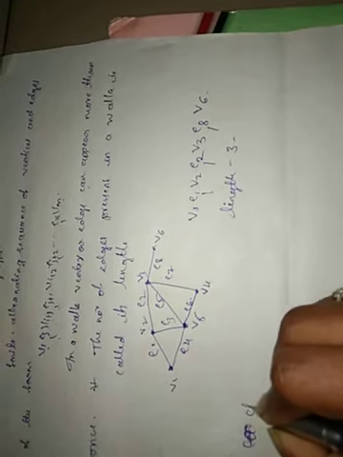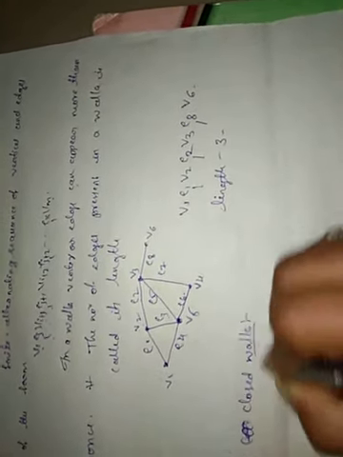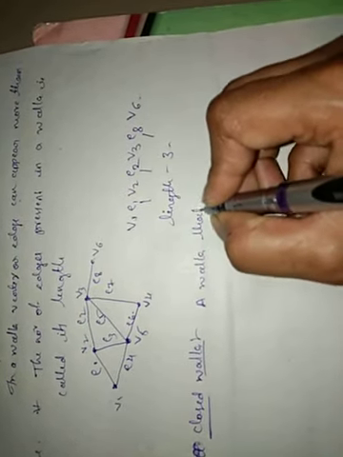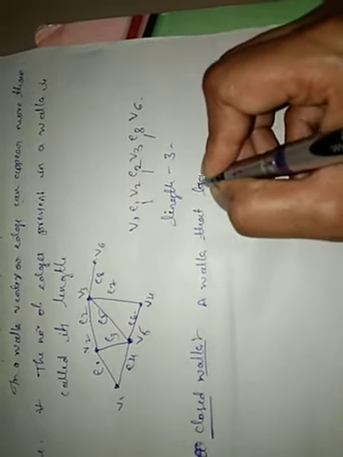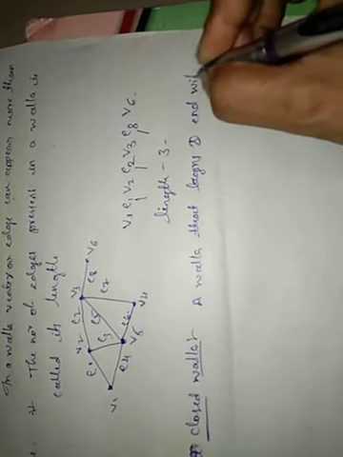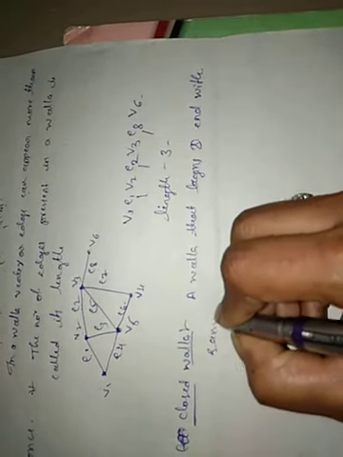So in the walk we have two kinds. One is the closed walk. A closed walk means a walk that begins and ends with the same vertex.